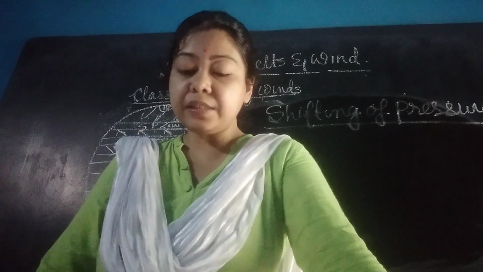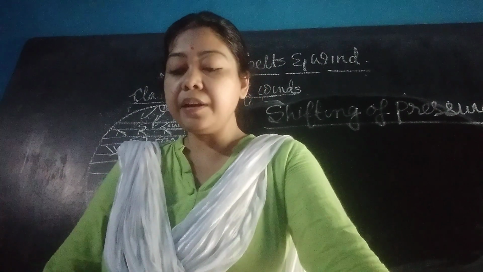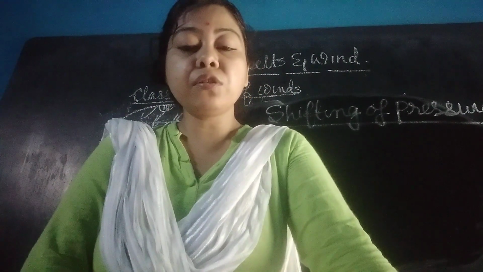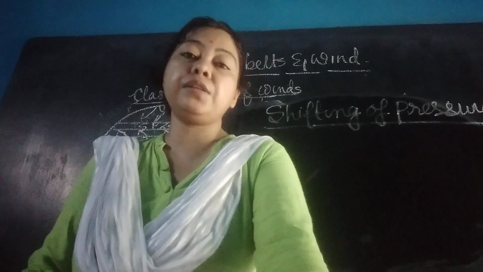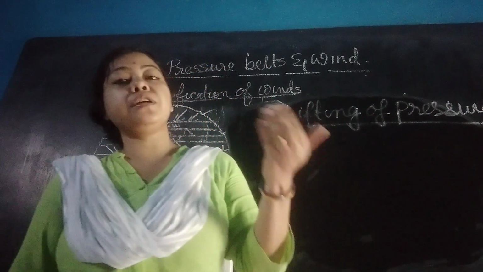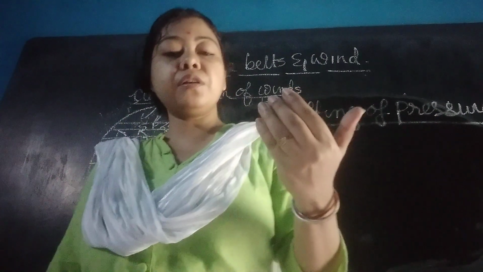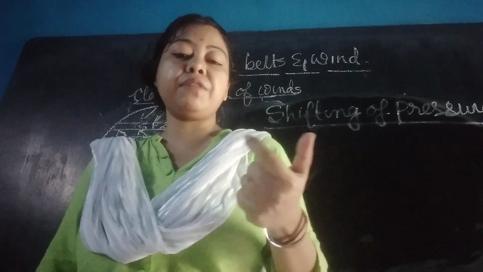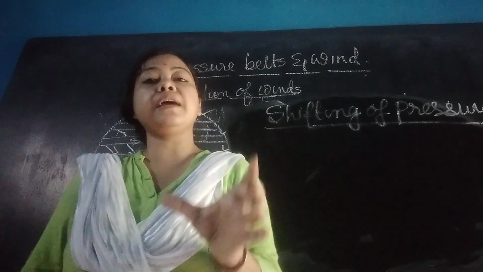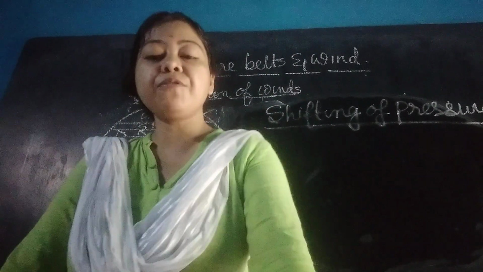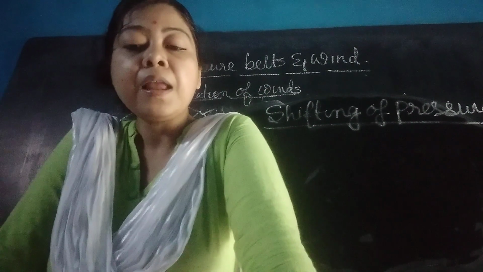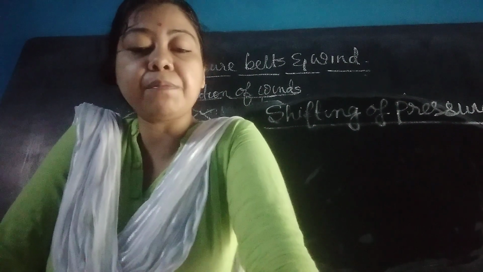See, pressure belts shift about 5 to 10 degree to the north and south with the apparent northward and southward march of the sun. You know that the sun moves apparently northward and southward. Northward means 22nd December to 21st June, and southward 21st June to 22nd December. So the Tropic of Cancer in the northern hemisphere and Tropic of Capricorn in the southern hemisphere are the furthest limit of the sun's apparent movement.